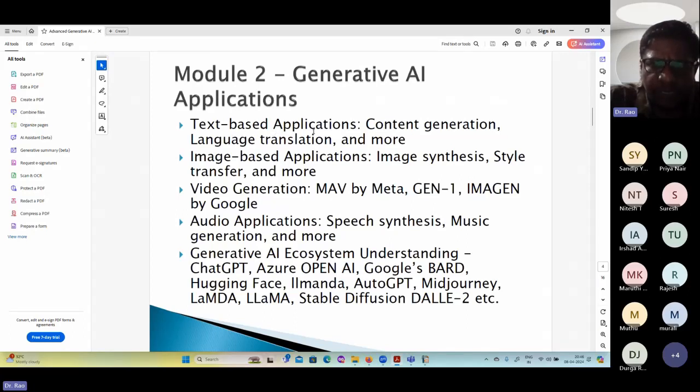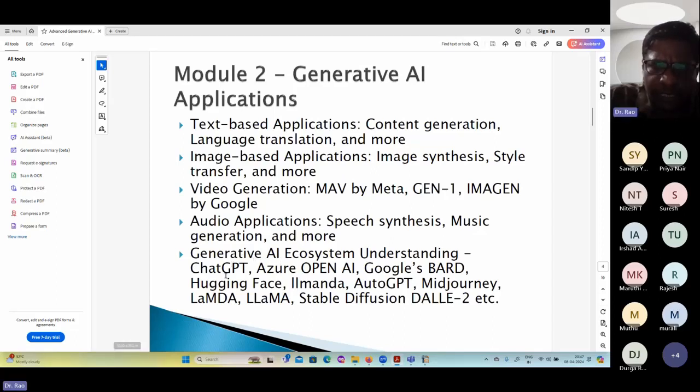So that's the reason we talk about text-based content generation. Don't assume that this is a very small module. It's a very massive module because we have to understand so many different types of LLMs, and we are going to have a deep understanding of Hugging Face, LlamaIndex, then you have AutoGPT, Midjourney, and so many other frameworks.